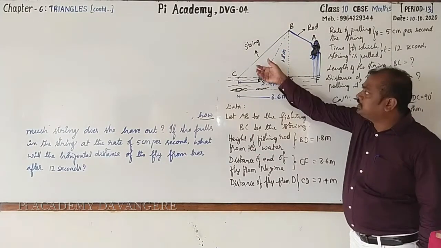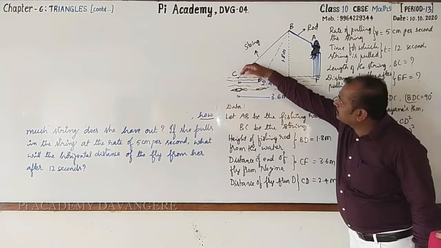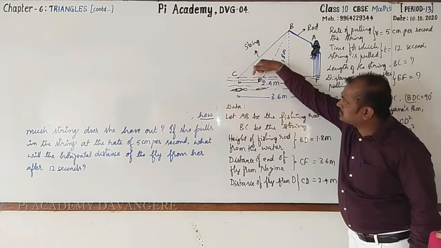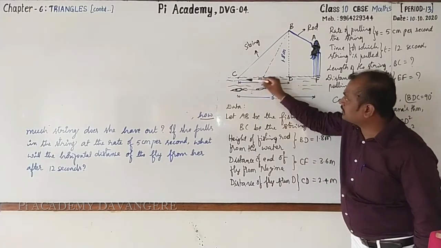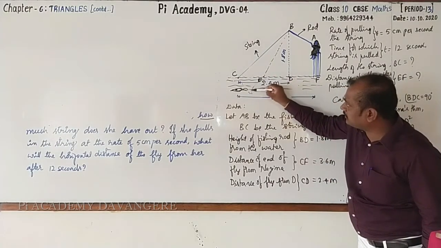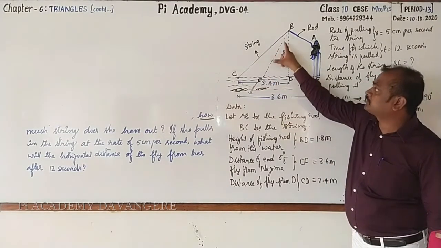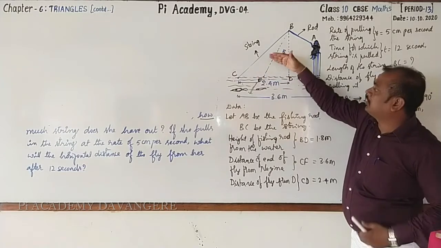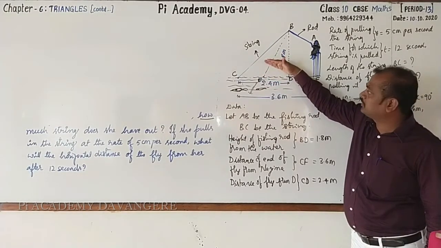Look here, if she pulls in that string, look here, the part of the string will just start sinking in the water. Followed? Assume that it comes like this here. Then obviously, the length of the string on the surface of the water decreases, right?